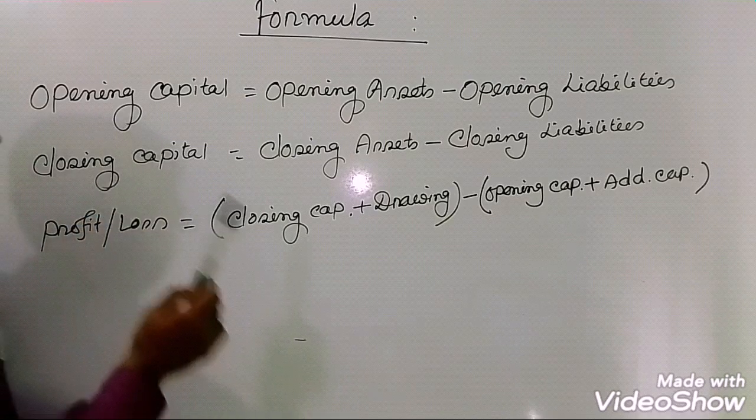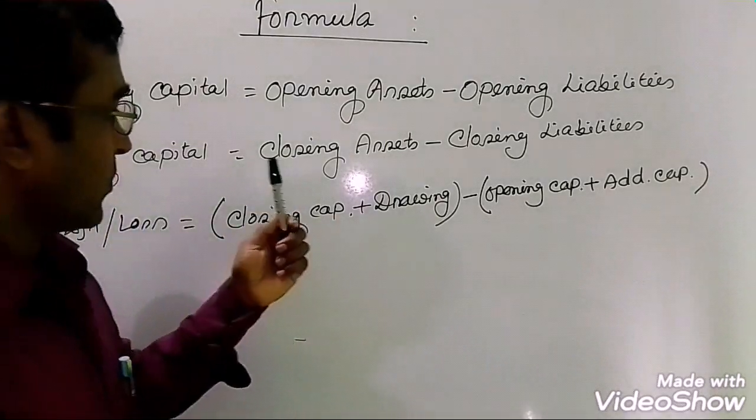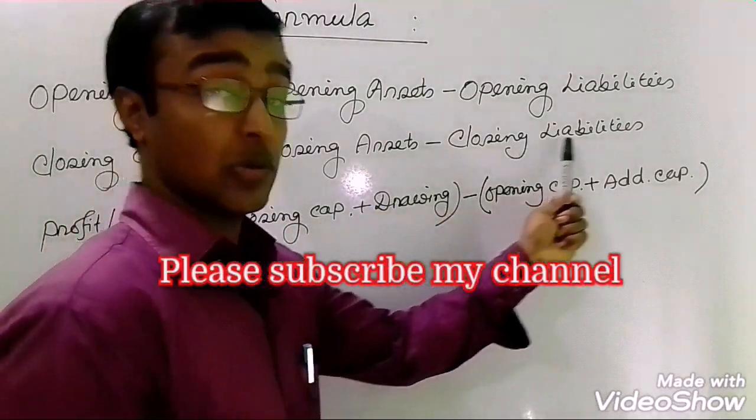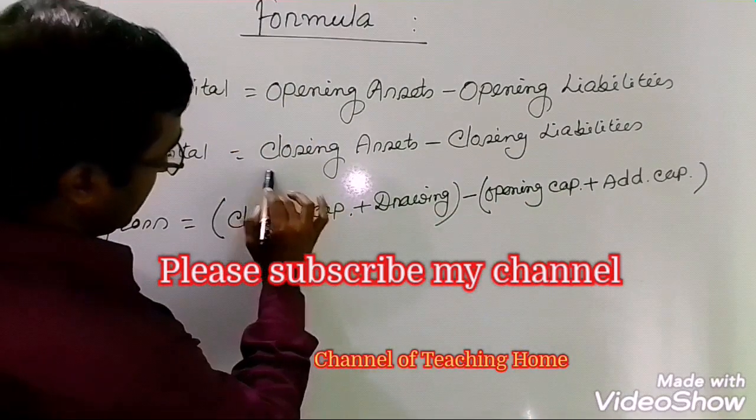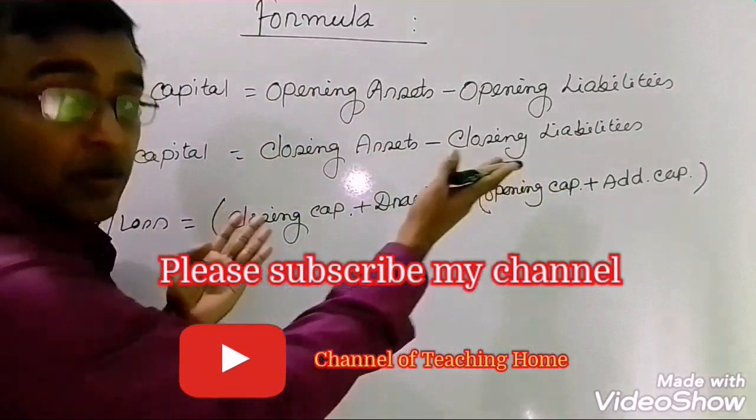Next one, closing capital. This closing means the last date of the year. So closing capital, how do you calculate it? Very simple, closing asset minus closing liabilities. Just write closing instead of opening, then it will be very easy and simple to remember.